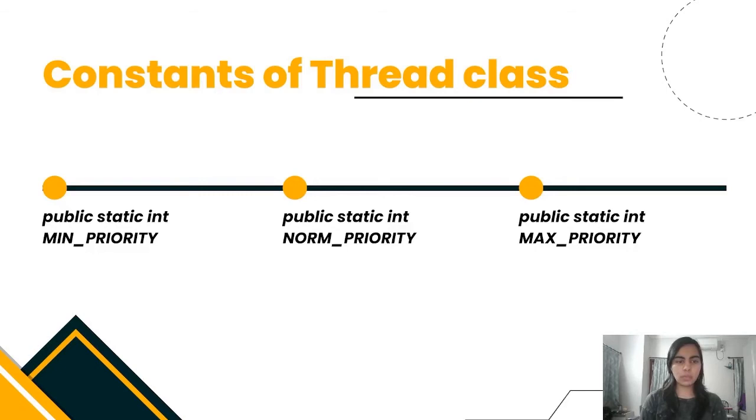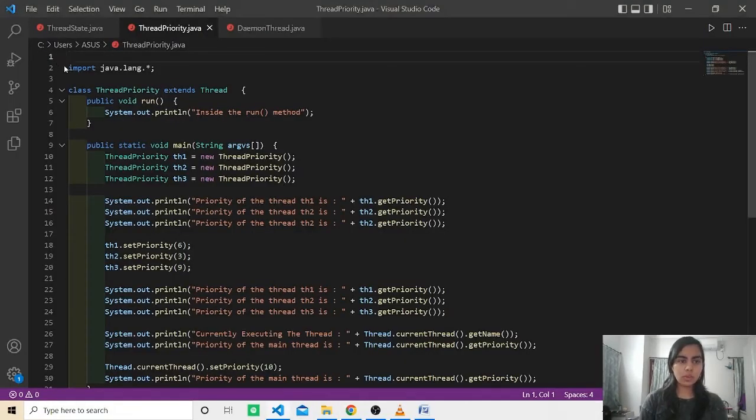Let us now look at a program for thread priorities. In this program, first we are importing the required classes. Then, whenever we are calling the start method, it invokes the run method. Here, this is the main method for the program. Here, thread objects are created with the help of the ThreadPriority class. Now, we didn't mention any priority for the threads, therefore the normal priority, which is by default, is 5.